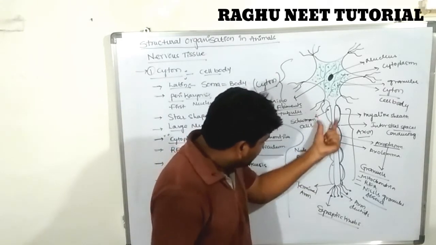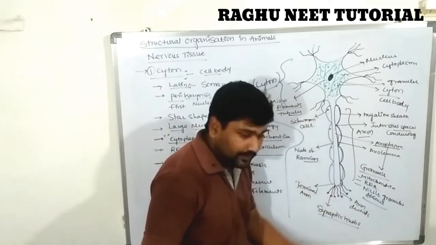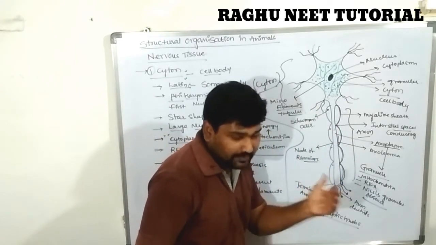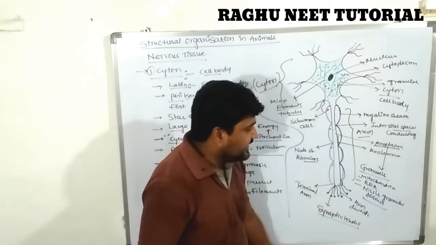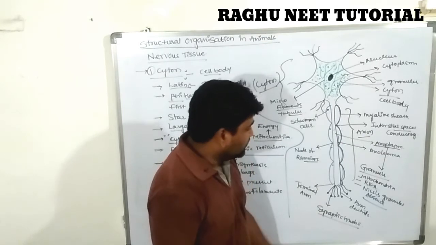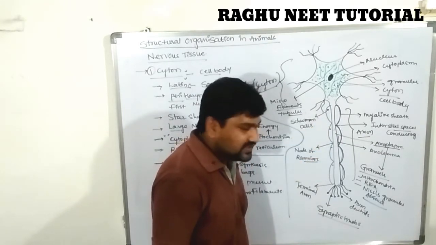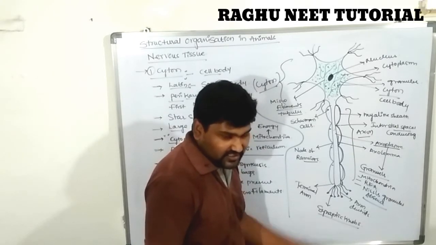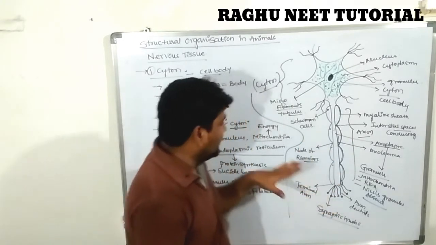In myelinated neurons, the axon is covered in a segmented way. The space in between two segments is known as the interstitial space, which is called the node of Ranvier. The sheath has a large nucleus in the cyton region and axon region, and these are called Schwann cells. So this is the information about the axon.